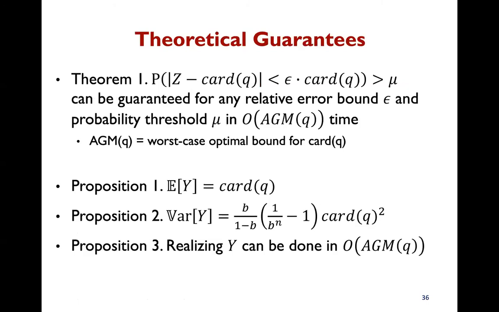In our paper, LE also has theoretical bounds. Here, Z and Y denote the random variables for our estimate, where Z is the average of multiple Ys. LE can guarantee certain accuracy with any relative error bound epsilon and confidence threshold mu, always, in polynomial time. Here, LGM is called the worst-case optimal bound for granularity. Proofs of the three propositions are shown in our technical paper.